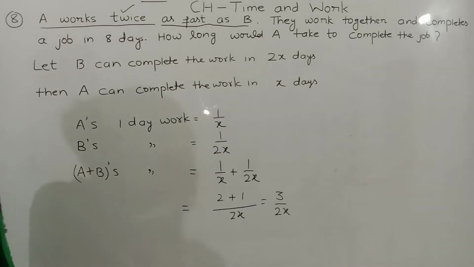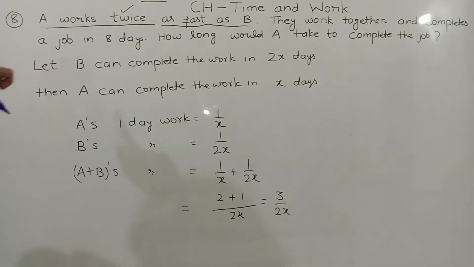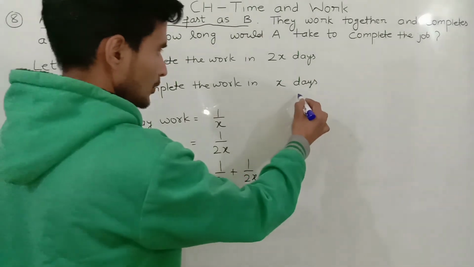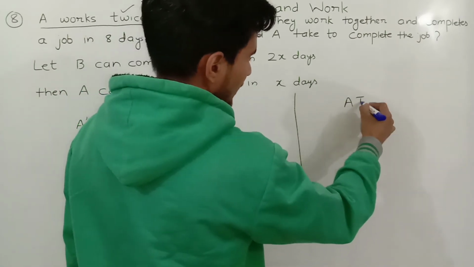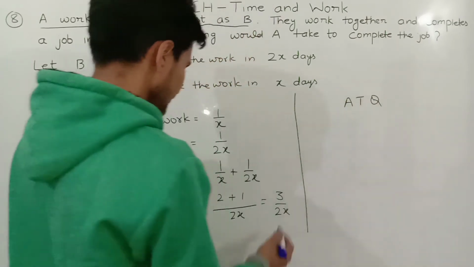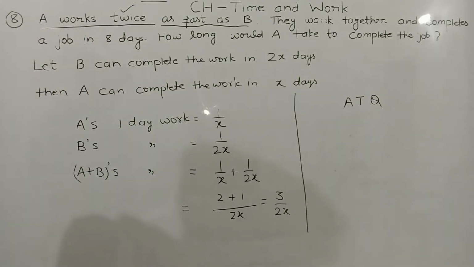After that, what will you do? They are saying they are working together and complete the job in 8 days. So according to the question, they can complete the work in 8 days.